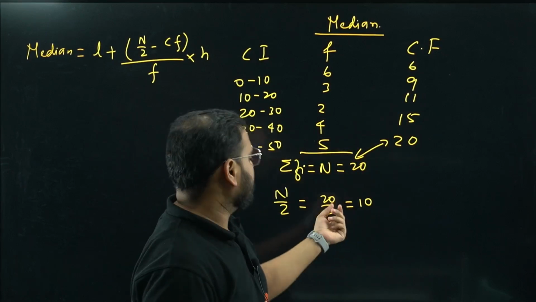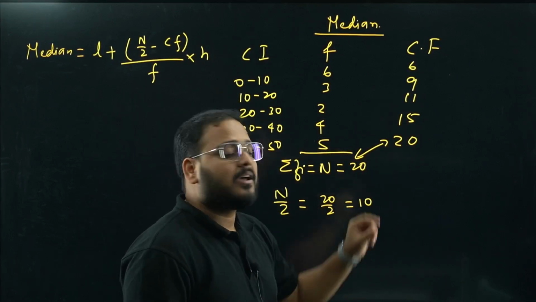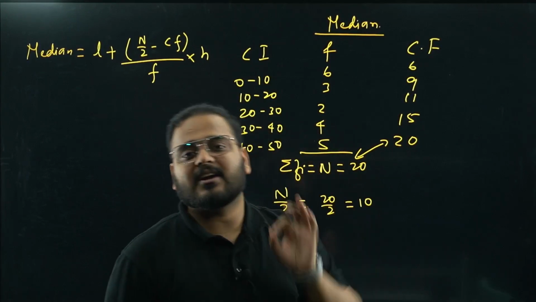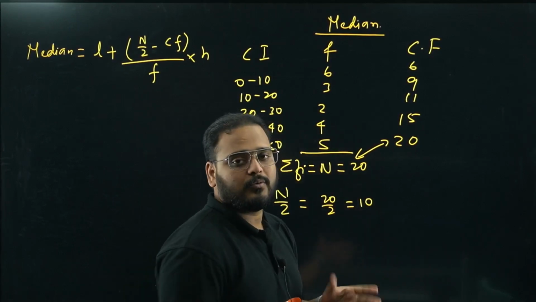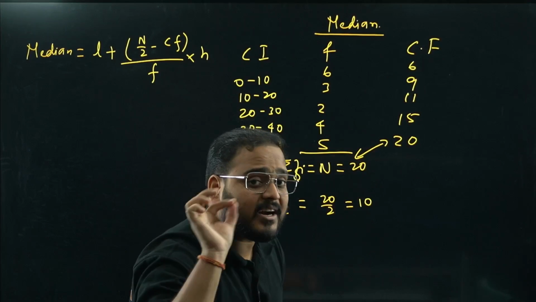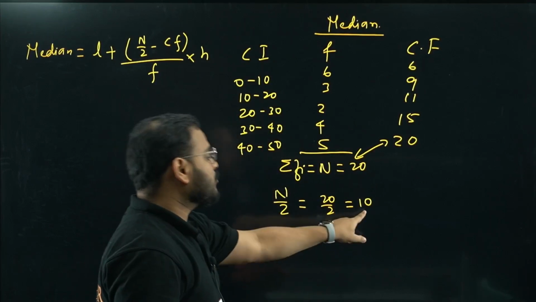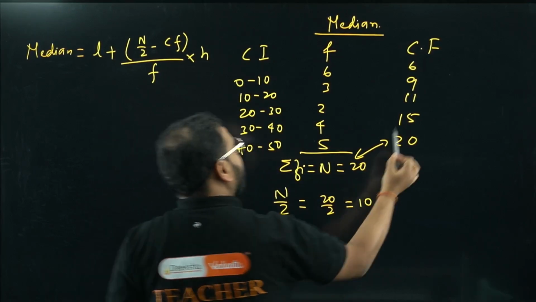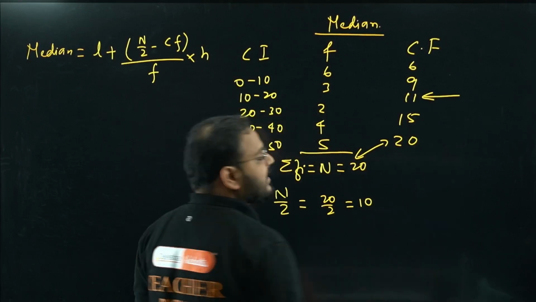Once you have the n by 2 value, look for the CF which can contain n by 2. What it means is, look for the CF value which is just greater than the n by 2 value. I'll repeat again. Look for the CF value which is just greater than the n by 2 value. So just greater than 10. What is that, sir? 11. Just greater than 10 is 11.